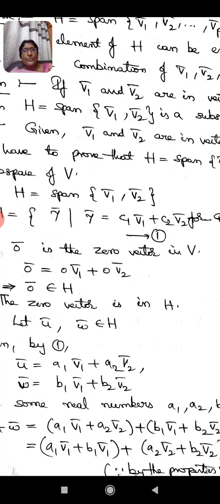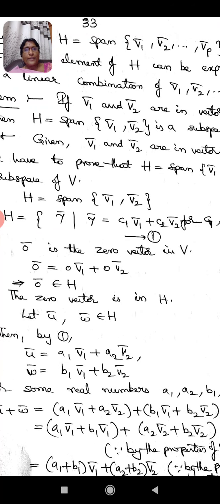So 0 bar is a linear combination of V1 bar and V2 bar, and hence by the definition of the set H, given in equation 1, 0 bar is in the set H. Therefore the zero vector is in H.